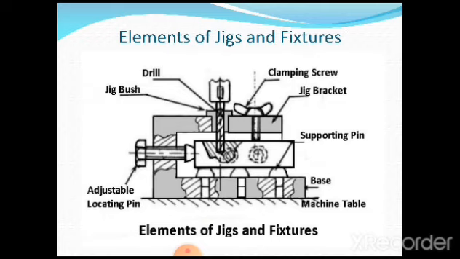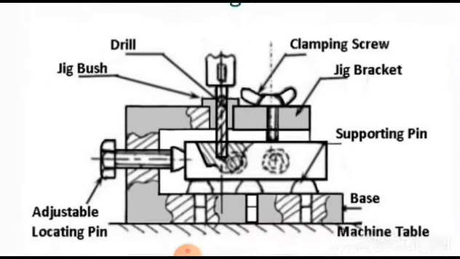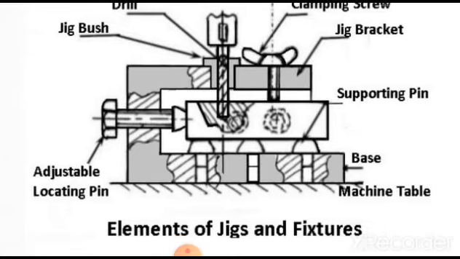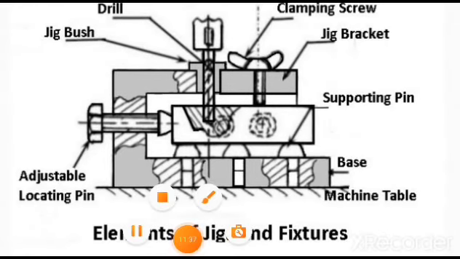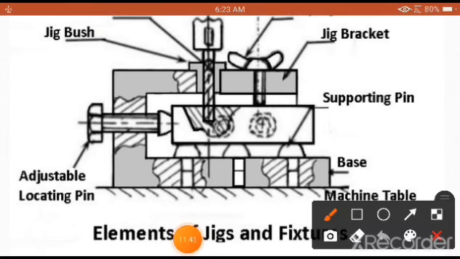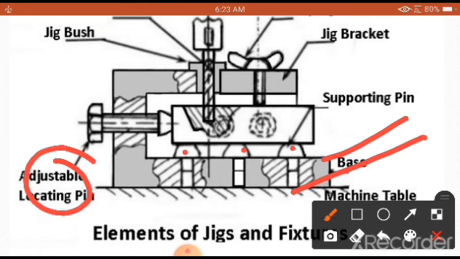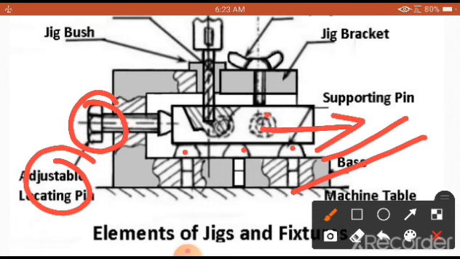So we need to understand here clearly what are the different elements of jigs and fixtures. As you are going to see here, this is called a machine table as usual, and this is called the base, and these are the supporting pins which are responsible for holding, and you are going to have an adjusting locating pin. That means by rotating this screw, it is possible to move the workpiece in either direction.